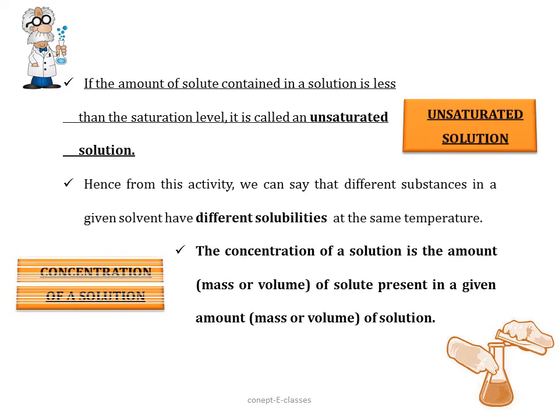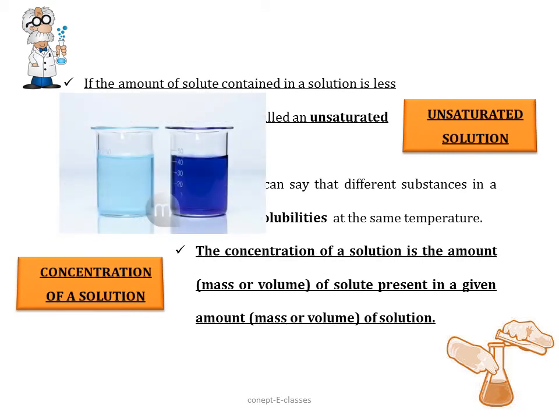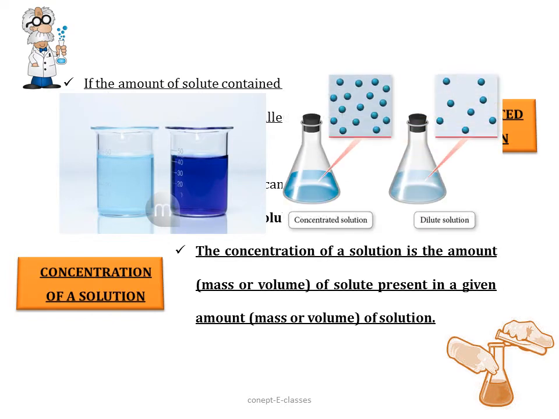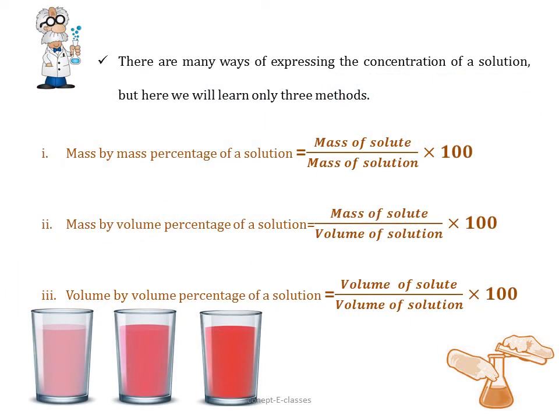Now the concentration of a solution is the amount of solute present in a given amount of solution. This amount can be either in mass or volume. We can express the concentration of the solution in 3 ways. The first one is mass by mass percentage of a solution, that is, mass of the solute divided by mass of the solution into 100.